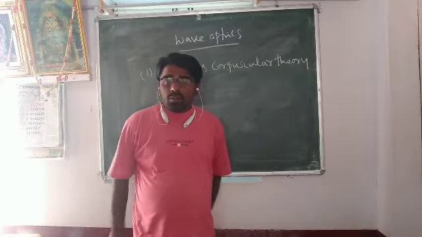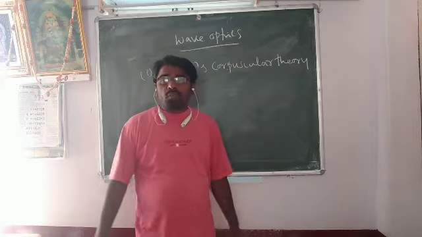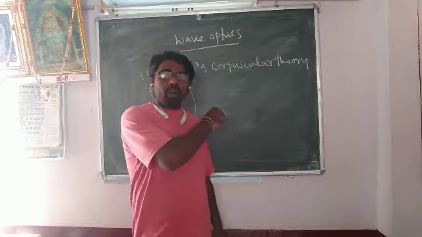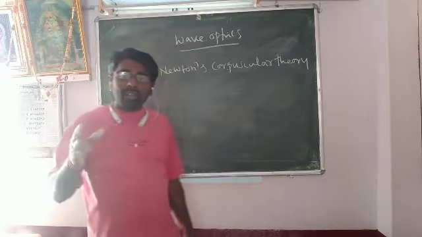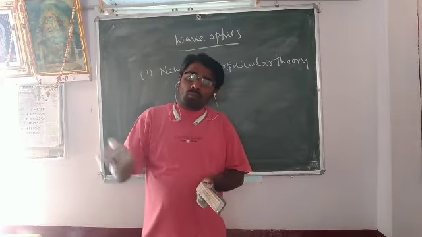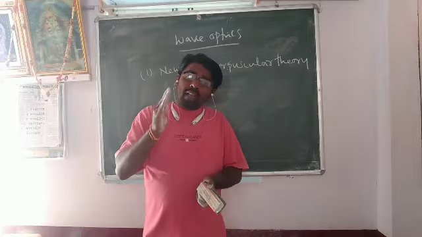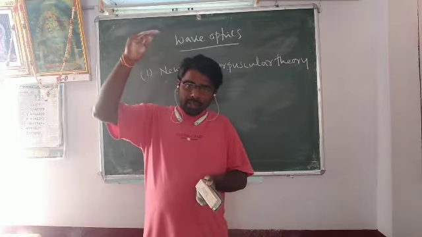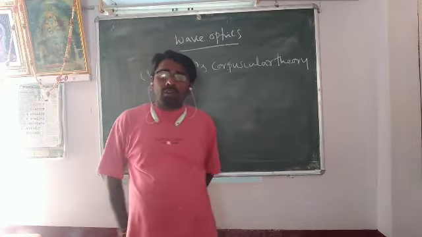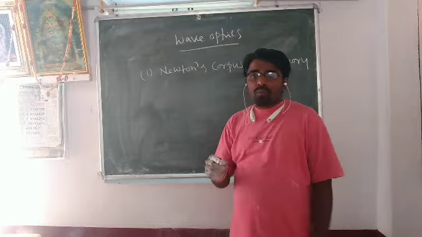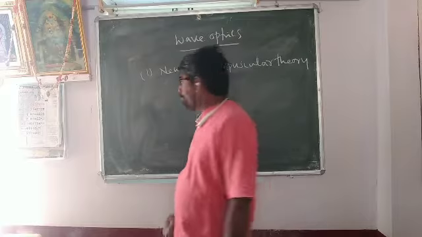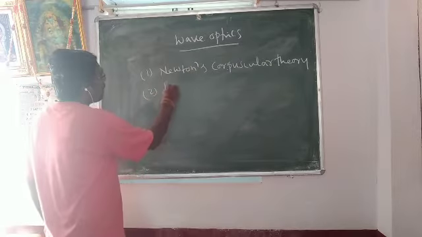But it failed to explain that the speed of light in a rarer medium is more than the speed of light in a denser medium. According to this theory, the speed of light is more in a denser medium than in a rarer medium. But it was later experimentally proved that the speed of light is more in a rarer medium than in a denser medium. Second, Huygens' wave theory.